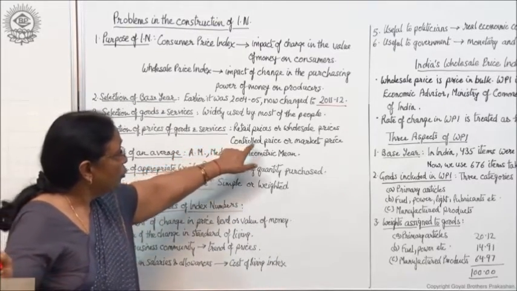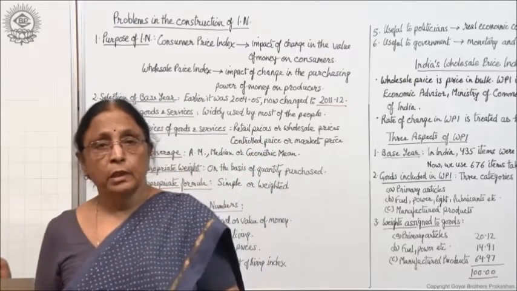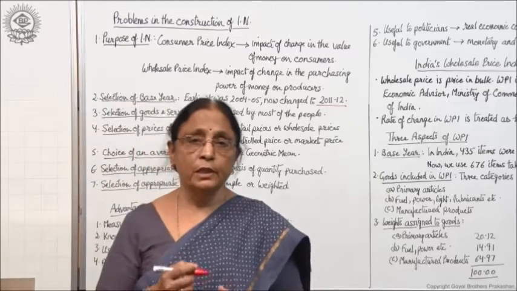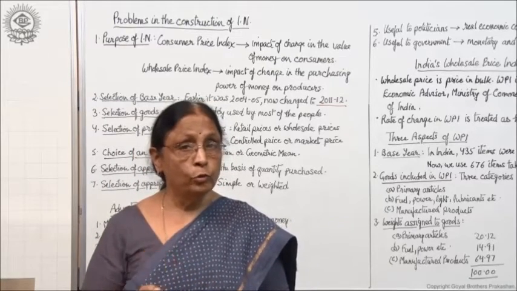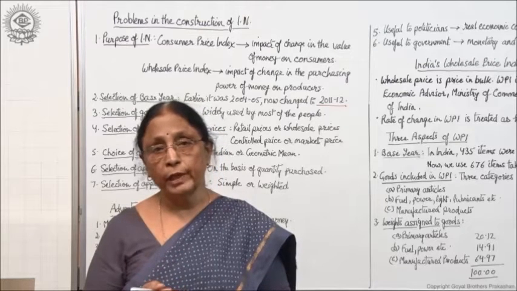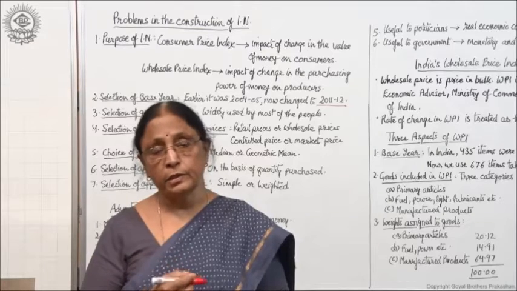Similarly, control prices or market price. What do we mean by this? Control prices are the prices which are controlled by whom? That is controlled by government. These are administered prices.